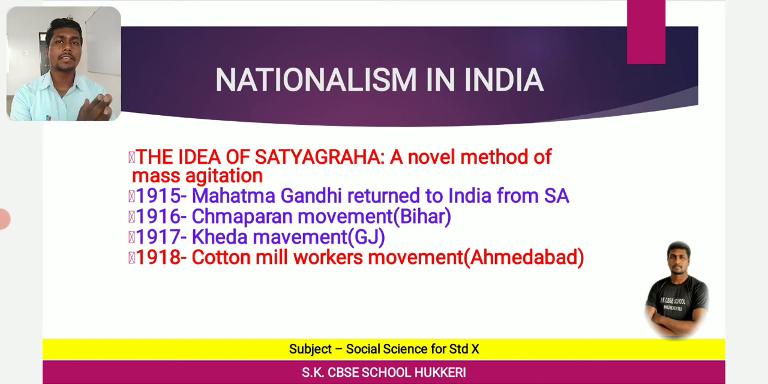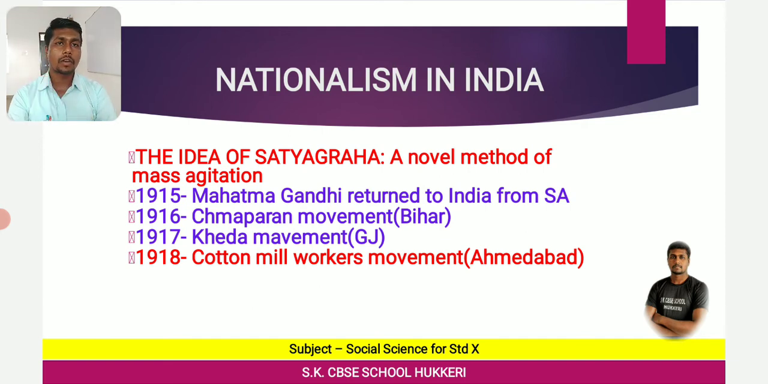Champaran, it is a forest. Champa is one forest, and Aran means forest. Champa forest is there in Bihar. So in that, people went on Satyagraha. People started a movement. This was led by Gandhiji. See what happened in 1916. Gandhiji traveled to Champaran in Bihar to inspire the peasants to struggle against the oppressive plantation system.